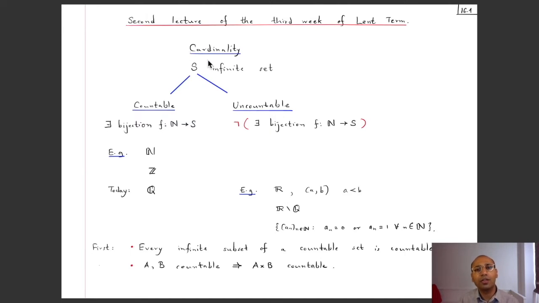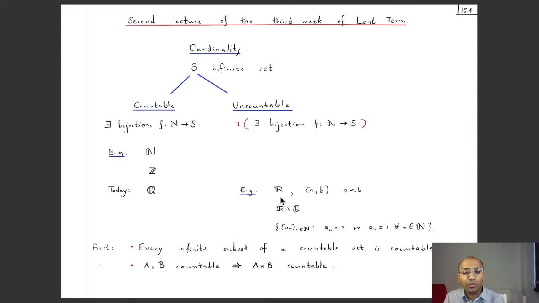And last time we introduced this notion of cardinality of an infinite set. We say that an infinite set is countable if there exists a bijection from the set of natural numbers to this set. And it's said to be uncountable if there does not exist any bijection from the set of natural numbers to this set. And last time we saw that the set of natural numbers and the set of integers is countable, and today we will start by showing that the set of rational numbers is also countable.